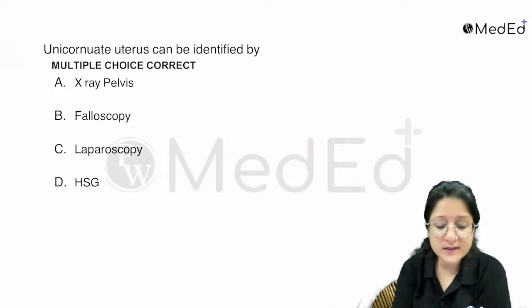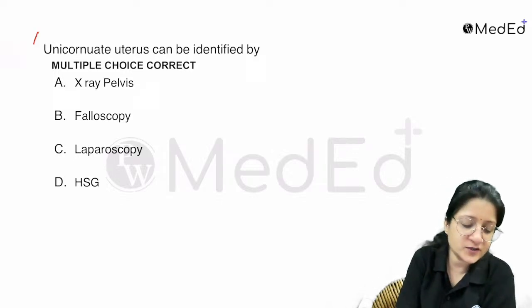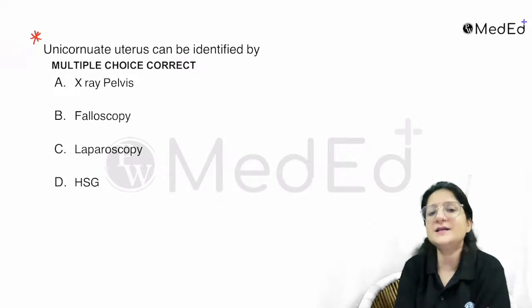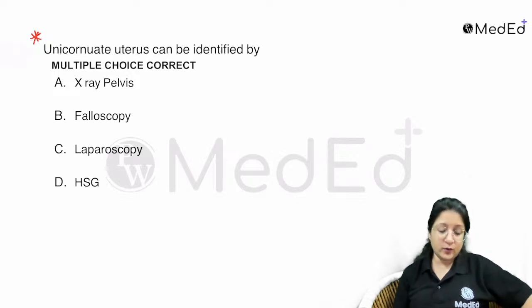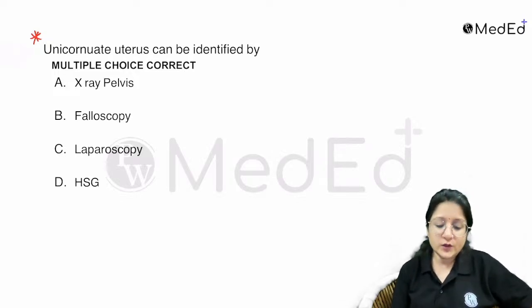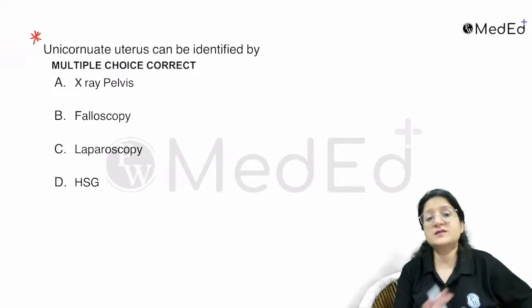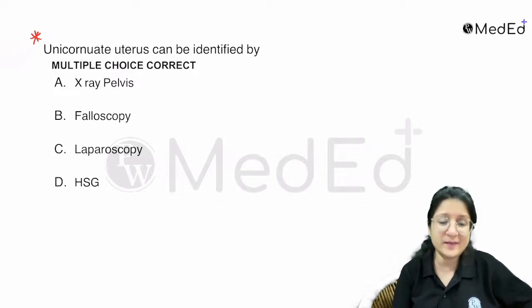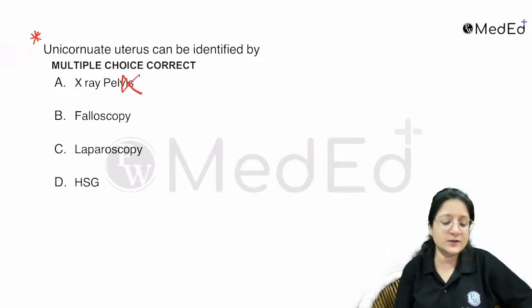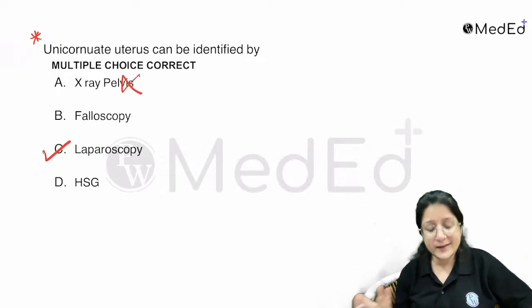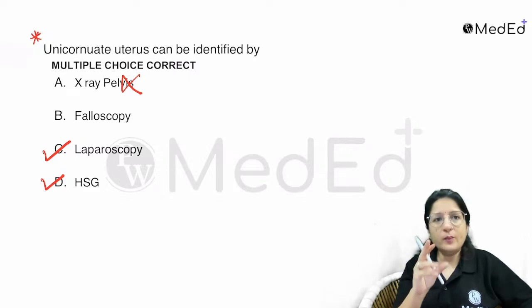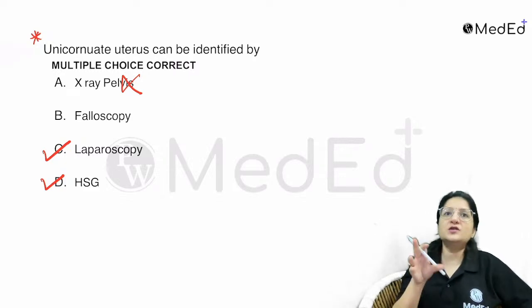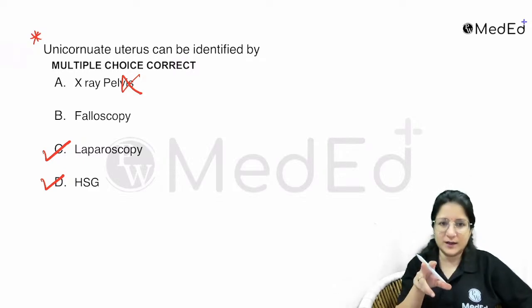Now unicornuate uterus can be identified by. This was an interesting question, and that is why I picked it up. Also, a lot of questions are being asked, right? So we're going to take up important points there also. So unicornuate uterus can be identified by, it was a multiple choice. So X-ray pelvis by itself is not going to give an idea. So laparoscopy, yes, HSG does give an idea. What is falloposcopy? Now, falloposcopy is for the fallopian tube. When we say hysteroscopy, it is looking inside the uterine cavity.